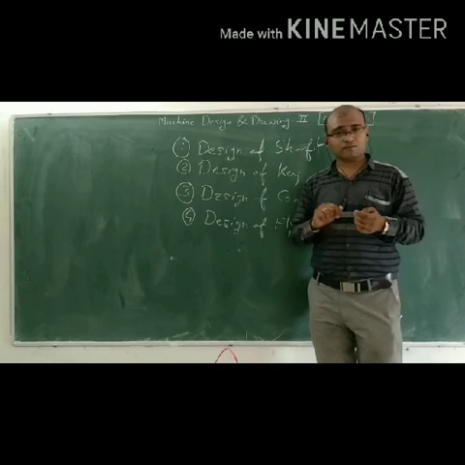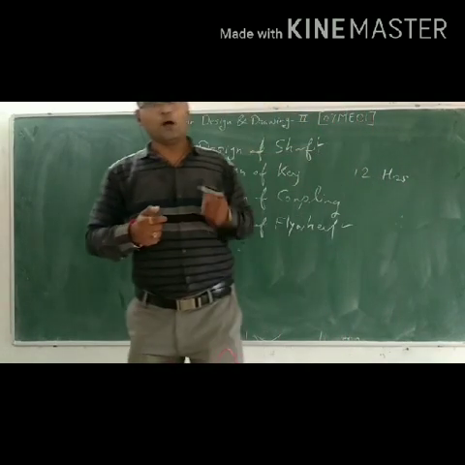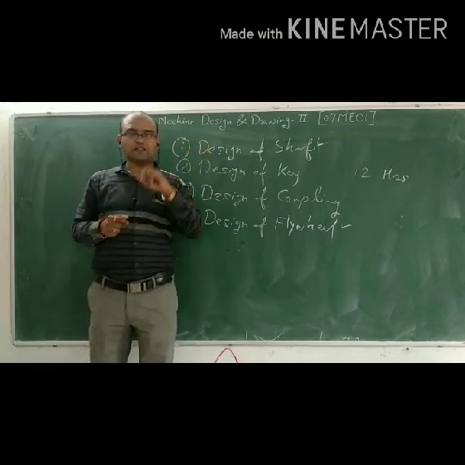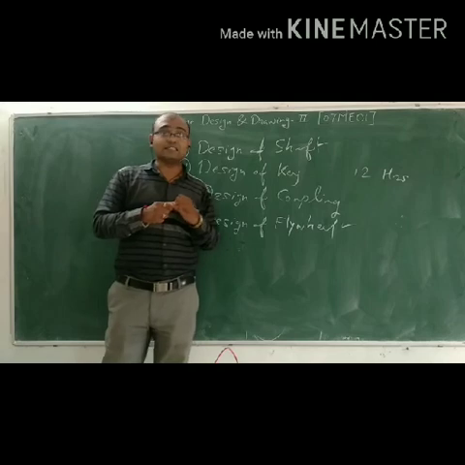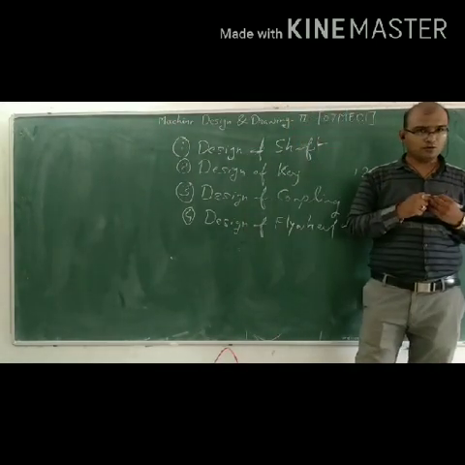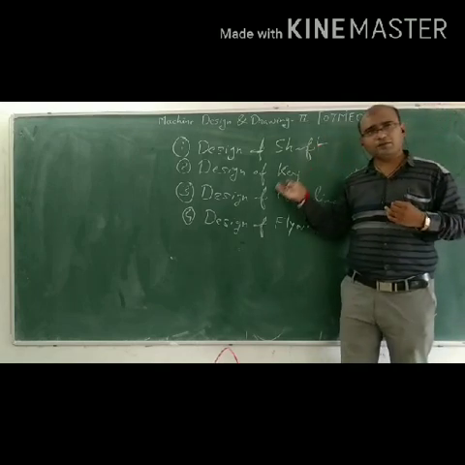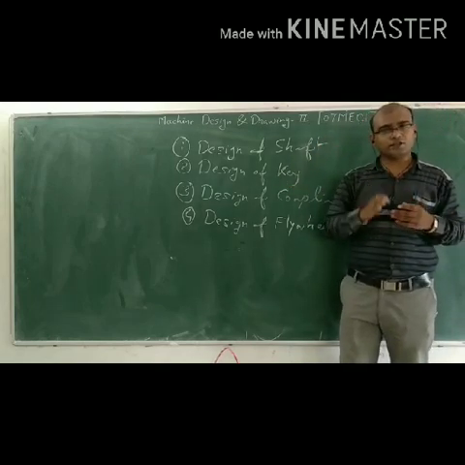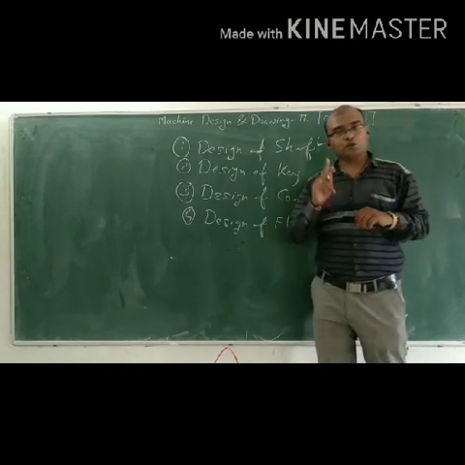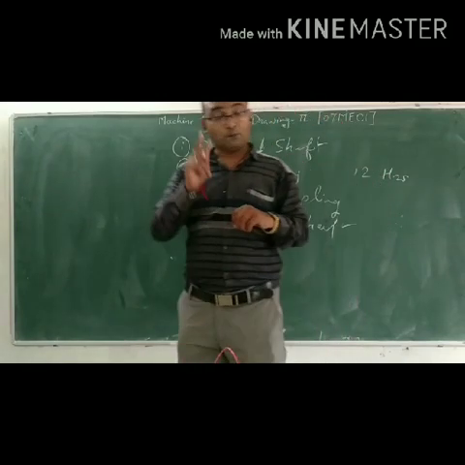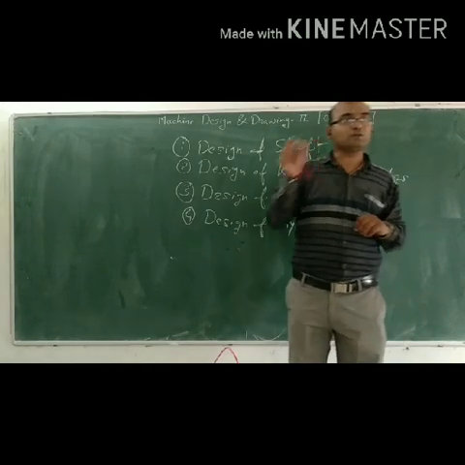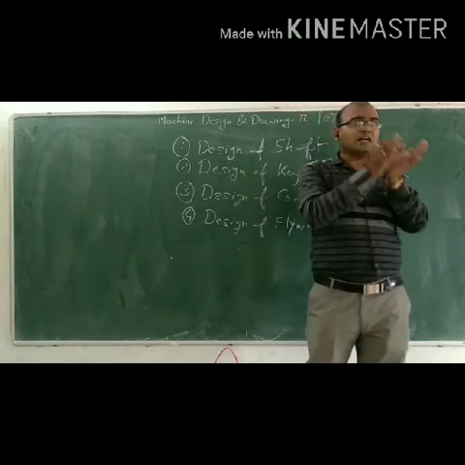After that, we can discuss the last unit in your machine design and drawing 2. There is the 4th unit. In that, design of IC engine parts and design and drawing of governor. Previously, in your first 3 units, there were 4 chapters, but in your 4th unit, there are only 2 chapters. But it's not only 2 chapters because design of IC engine parts includes a number of parts.